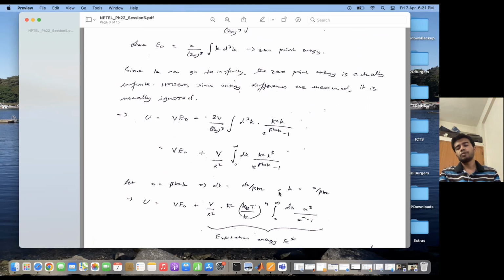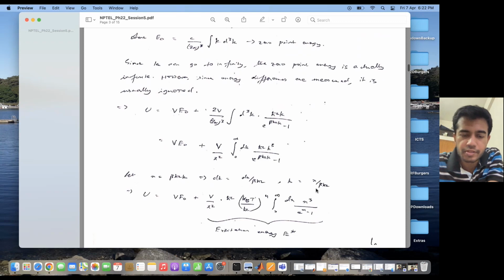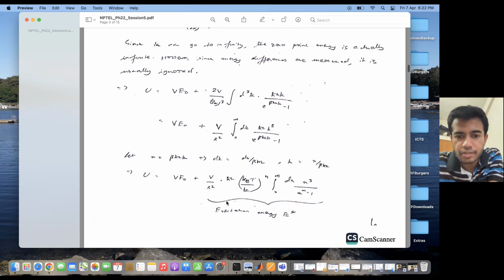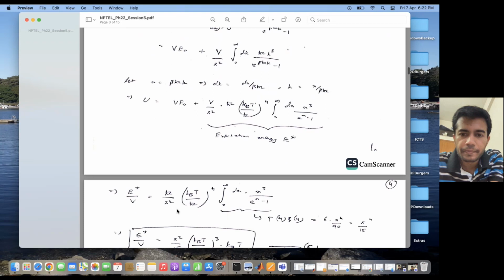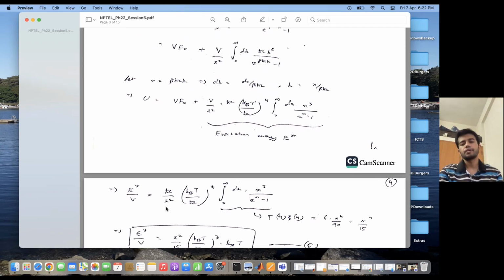Now I put x equal to βħck. Then dk is dx by βħc and k is equal to x by βħc. If I make the substitution, then this is what my excitation energy turns out to be. Okay, so the excitation energy per unit volume, that is E star by V, is equal to ħc by π² (kBT by ħc) to the power 4 into this integral, that is integration 0 to infinity dx x³ by e to the power x minus 1.